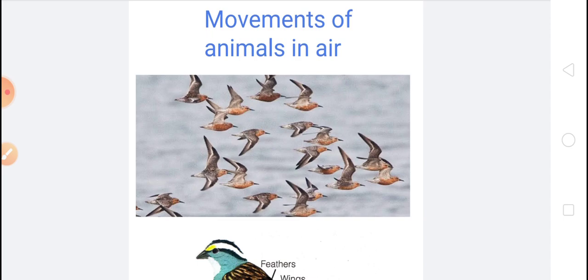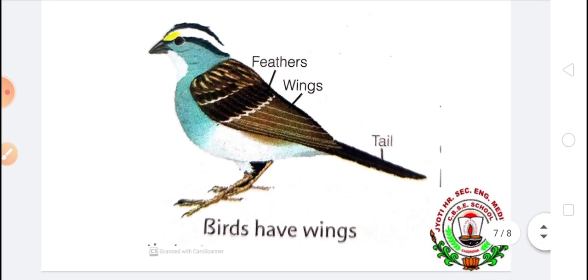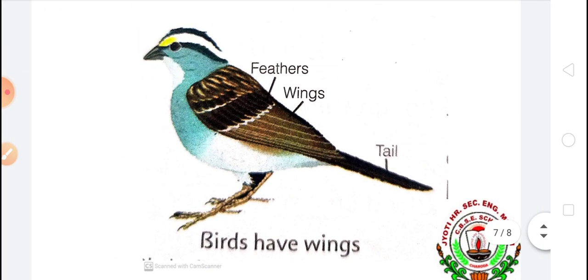You can see here the birds are flying in the air. The limbs of the birds are modified into wings. It means they also have 4 limbs, 2 front limbs and 2 hind limbs, but the front 2 limbs are modified into wings. Wings are covered with feathers.